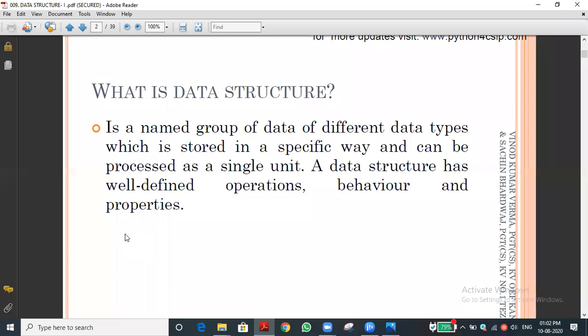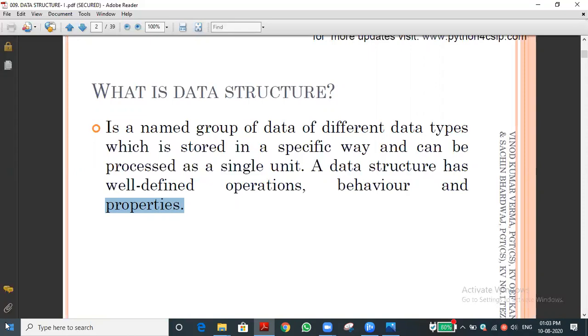It is properly defined if you are doing the operation with two data or two types of data types. Each data type has unique characteristics. Let me see this. You can see the words behavior and properties. That is a good word, the main point in this concept. What is a data structure? A data structure defines the well-defined operations, behavior, and properties of each data type.